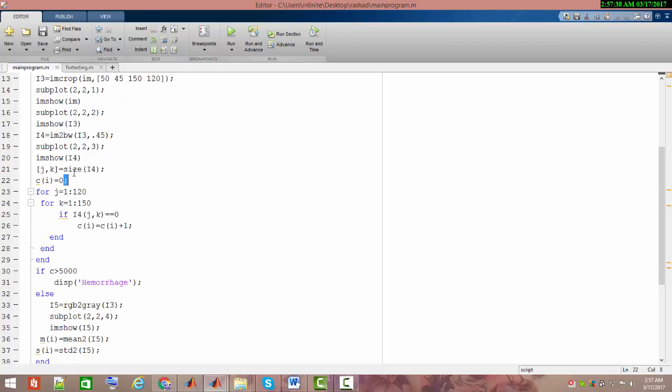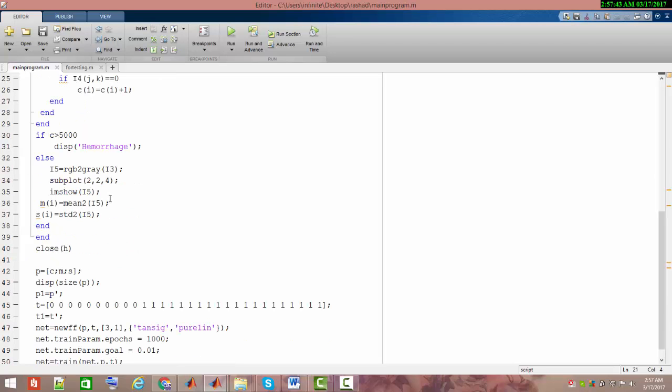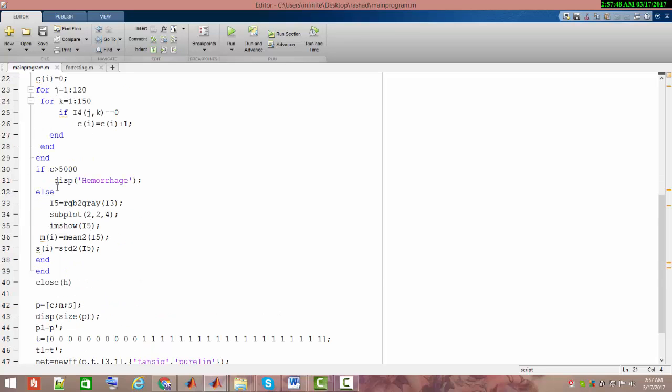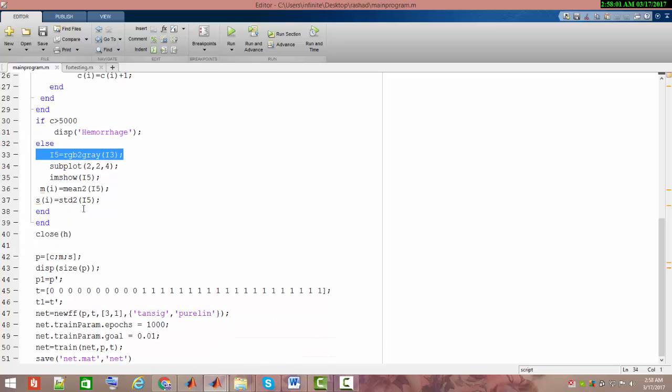Okay, this will return the size of the matrix so that we can process line to line, and we'll be getting the homographic image of the diabetic retinopathy. If the value of C comes out more than 5000, then this image is damaged. Else the image will get converted into grayscale, and we calculate its mean and standard deviation value. These mean and standard deviation values will be used as features, and this is the process of feature selection.